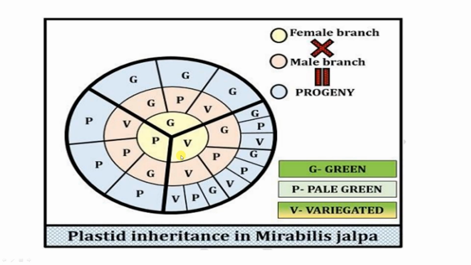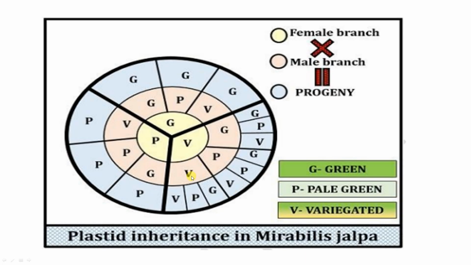Next is variegated. Here also we can see green, pale green, and variegated. A variegated female parent crossed with a green male parent gives green, pale green, and variegated, all three possibilities in the offspring. Variegated crossed with pale green also gives green, pale green, and variegated.